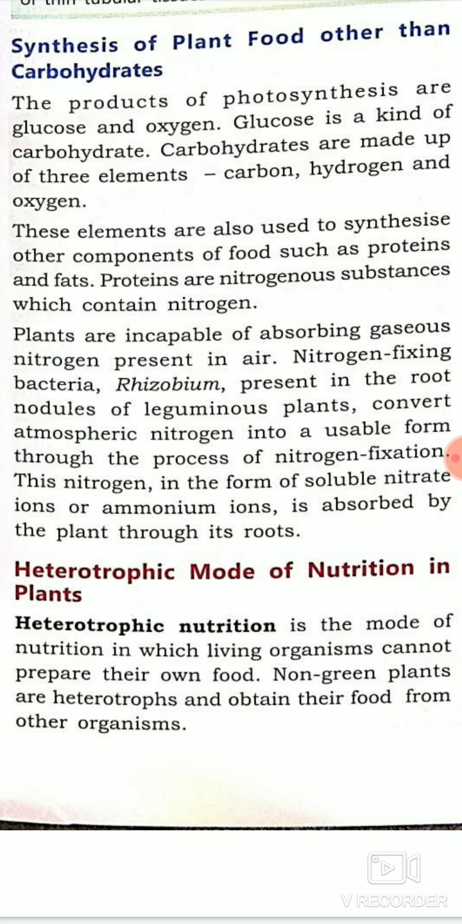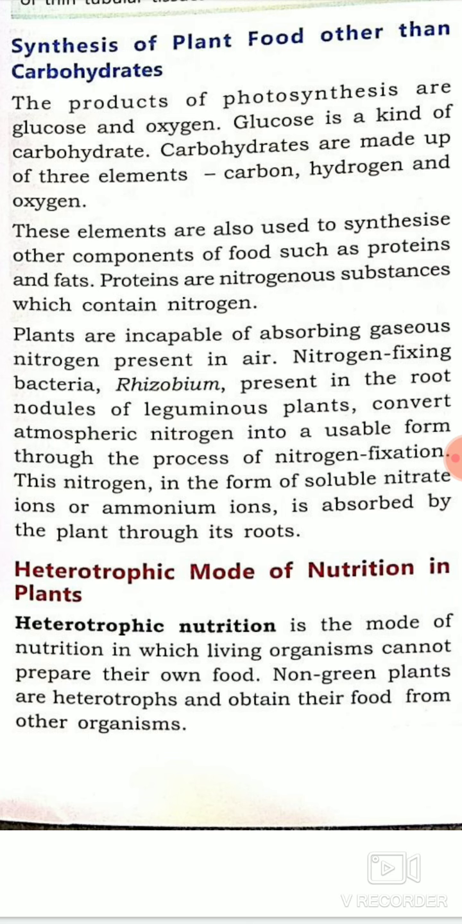There are some plants which are incapable of absorbing gaseous nitrogen which is present in air. How do they get this? There are some plants like leguminous plants, for example pea. In the root nodules of these leguminous plants, there is a bacteria present which is known as rhizobium, and it absorbs the atmospheric nitrogen and converts it into the form of soluble nitrate ions or ammonium ions, and this process is known as nitrogen fixation. So that is also a mode of synthesis in plants which prepare food other than carbohydrates.